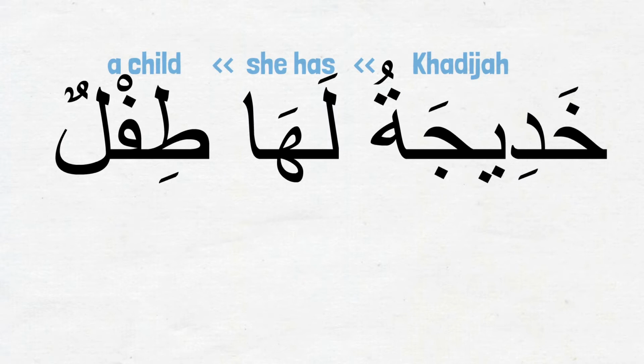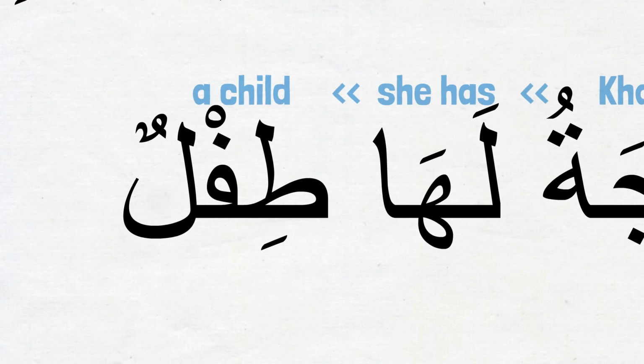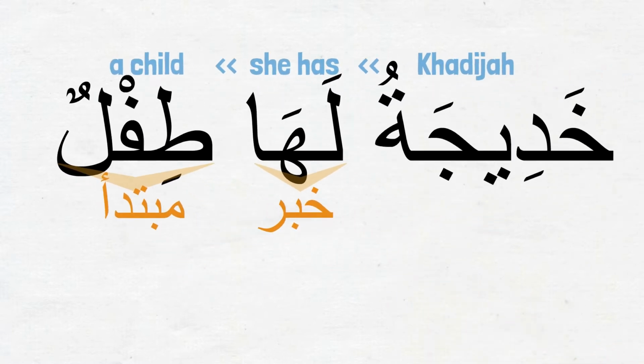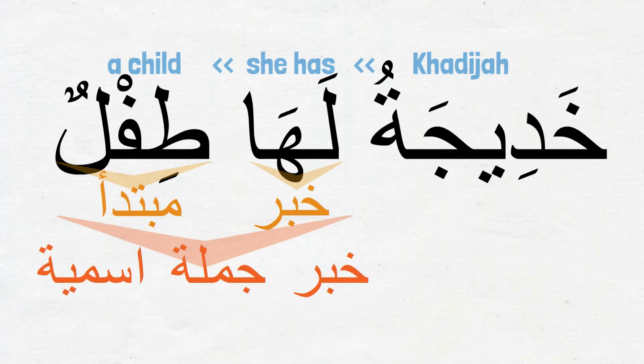If we look closely at what's coming after the ism Khadijatu laha tiflun, we will realize that it is a complete ismiya sentence on its own, where the ism nakira tiflun is the delayed mubtada. The jar majroor laha is the khabar shibhu jumla. And in this sentence, the entire jumla ismiya is coming as the khabar of another bigger jumla ismiya. And the mubtada of that bigger jumla ismiya is the ism Khadijatu.